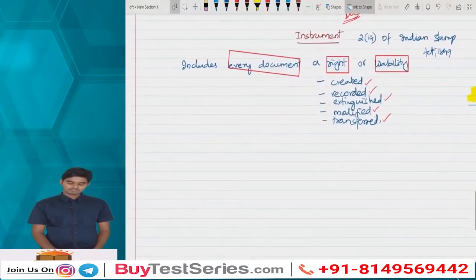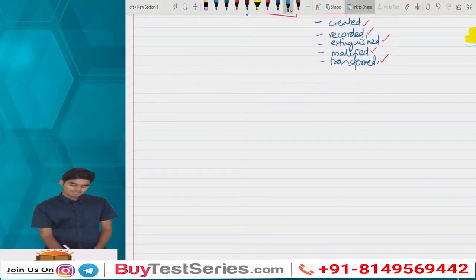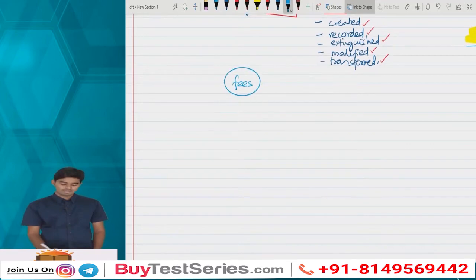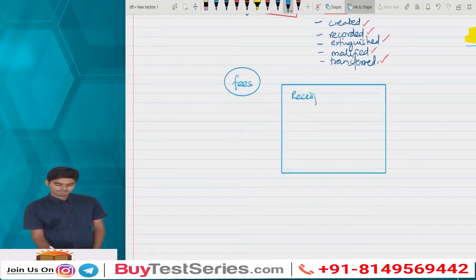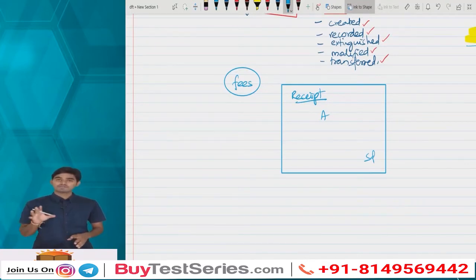Say for example, you have paid me the fees. You paid me the fee. For that, I have written the receipt in the name of so and so, signed by me. Now, is it a document first of all? Yes, that is a document. Why? It is giving you some information or some evidence, a proof that you have paid some amount. Now, is it an instrument?